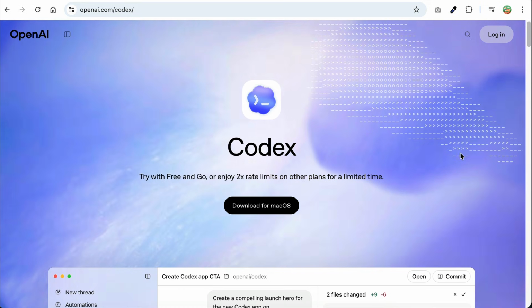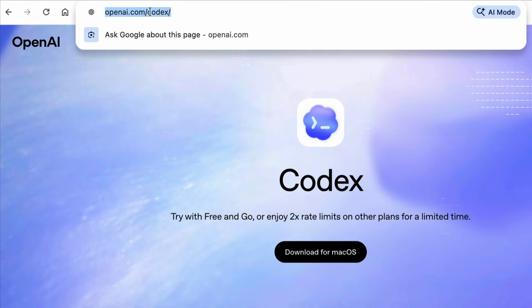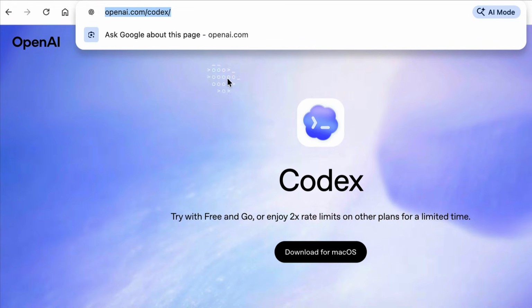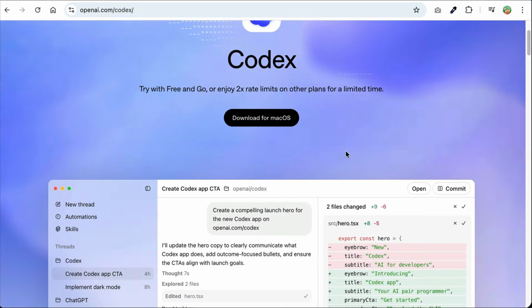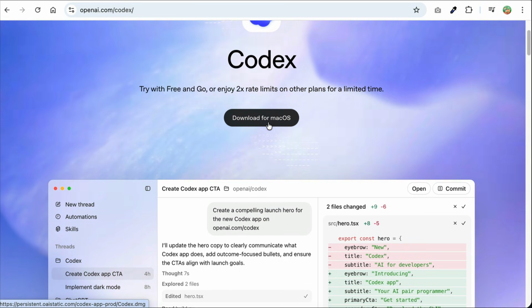Okay, to start using Codex, you need to download and install the app. Just head over to openai.com/codex and you can download the app there. Currently, it's only available for Mac as the Linux and Windows versions are coming soon.